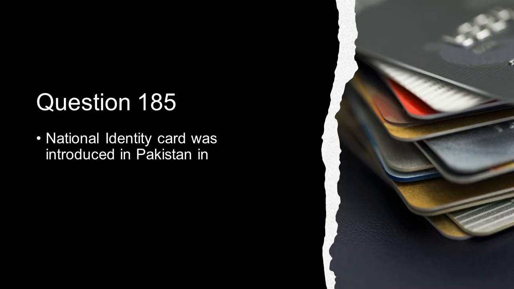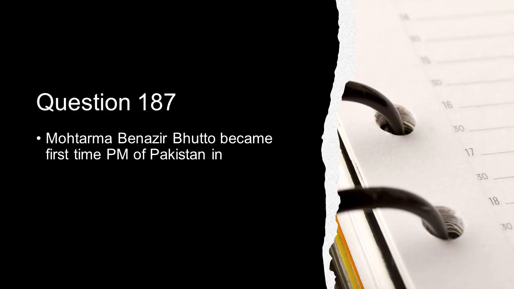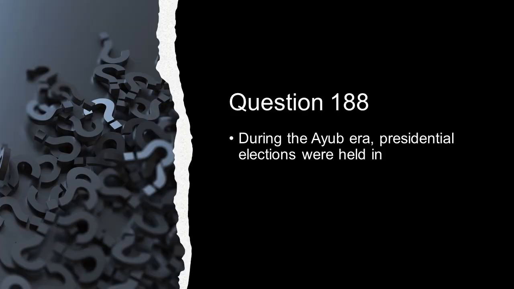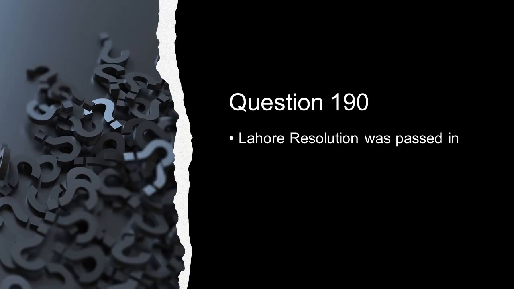National Identity Card was introduced in Pakistan in 1973. Which rivers were given to India under Indus Water Treaty in 1960? Satluj, Beas and Ravi. Muhtarama Benazir Bhutto became first-time PM of Pakistan in December 1988. During the Ayub era, presidential elections were held in 1965. The head of the state in Pakistan is President. Lahore Resolution was passed in 1940.